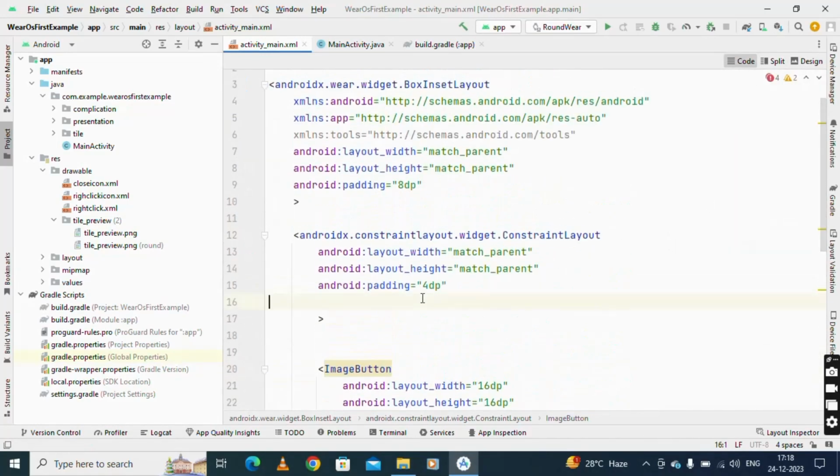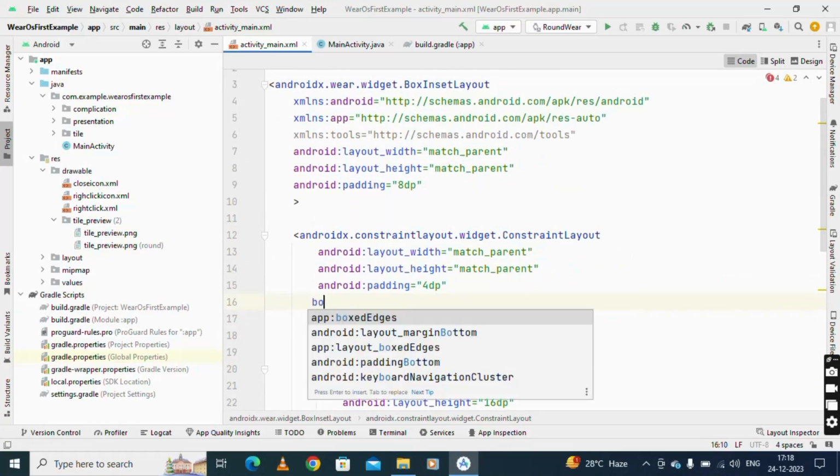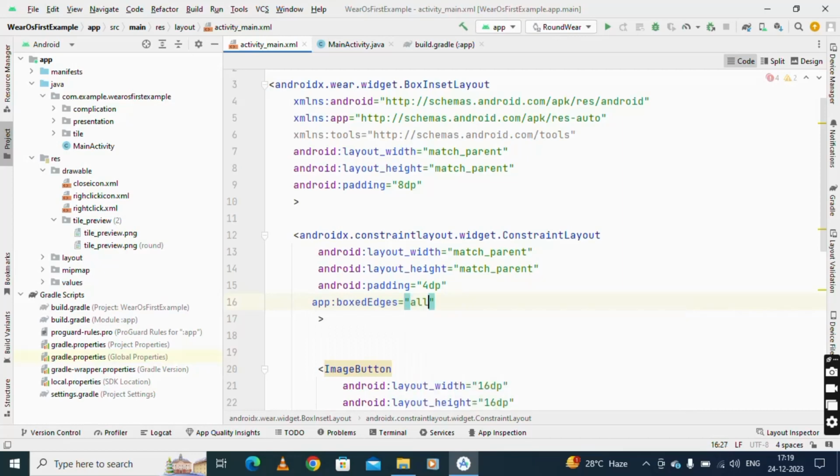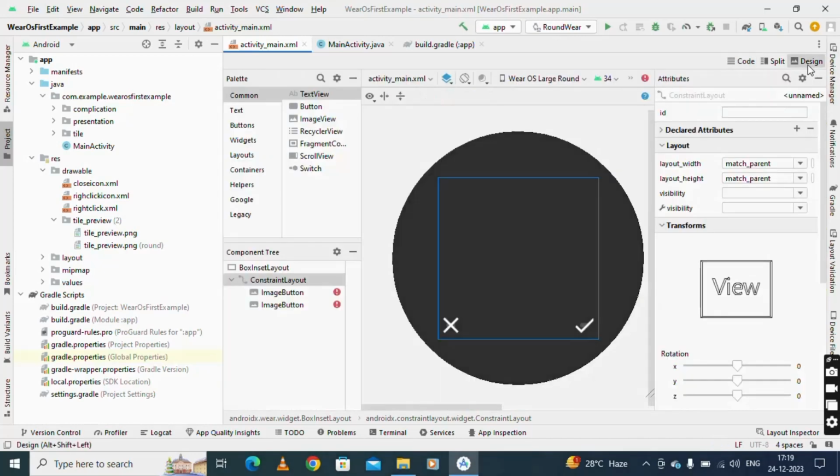So what we need is to cover all edges. So you can see that on the box edges we cover all, that is simple. And then now we can see the design. You can see that this is the cross and this is the right one. So you can make it reversible, meaning right here close, whatever you want on the design.